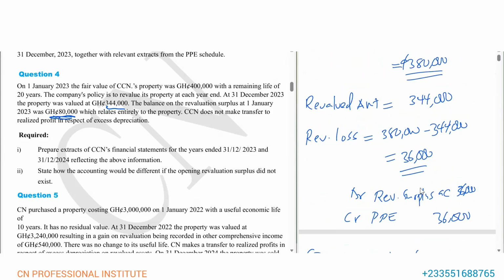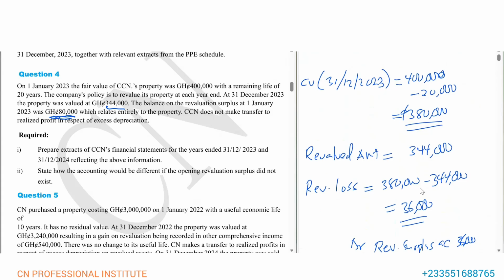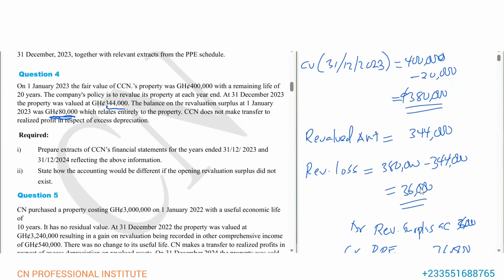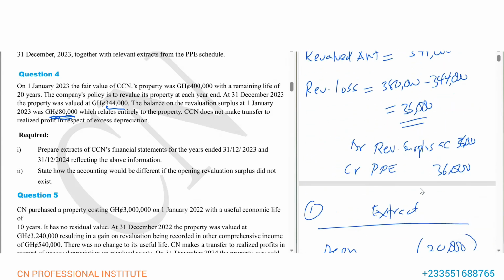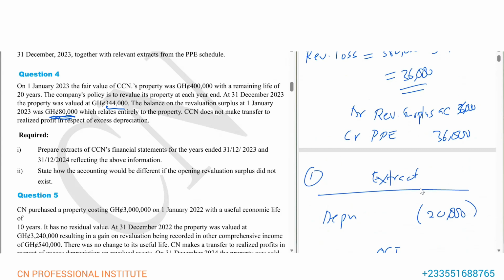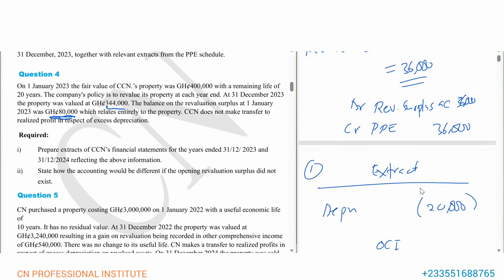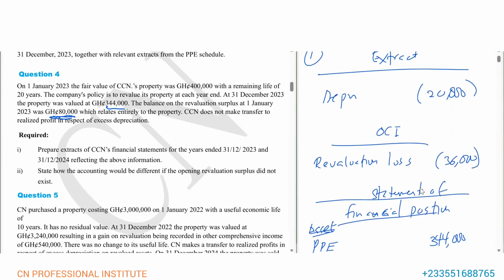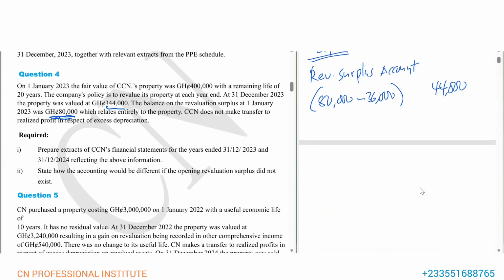Don't forget that if you make a loss, because we have a balance in the revaluation surplus account, we have to take the loss to the revaluation surplus account to reduce it. So we debited the revaluation surplus account and we credited PPE to also reduce the PPE balance. So don't forget this principle. Let's look at part II.